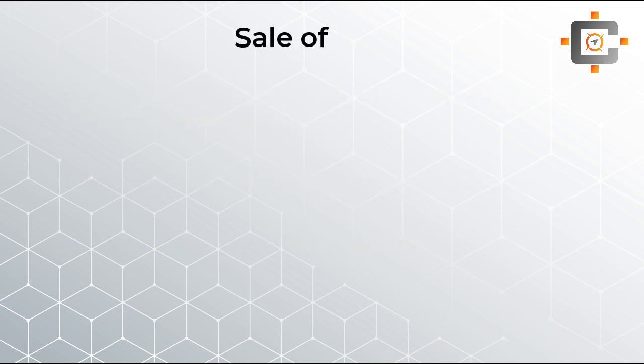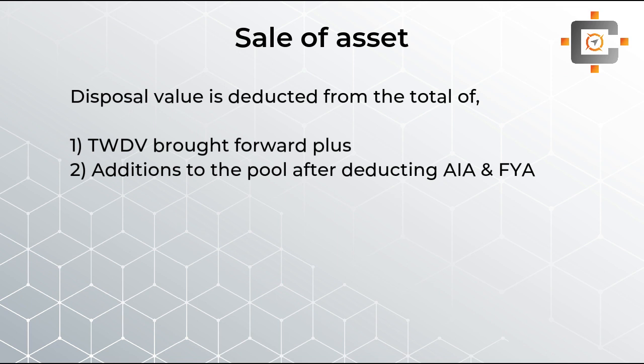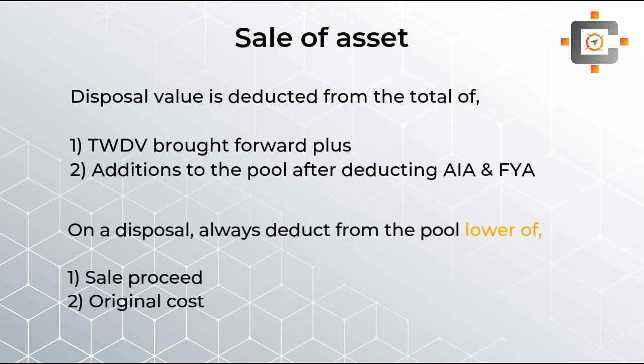The next concept is what will happen when you sell any asset. What will happen if you dispose of an asset? First, we have to take the brought forward balance, that means the opening balance. Then we add our additions, that means the purchases, and then we deduct the disposal value. But here, students, the disposal value that can be deducted in the capital allowance pro forma will be the lower of disposal proceeds or original cost.